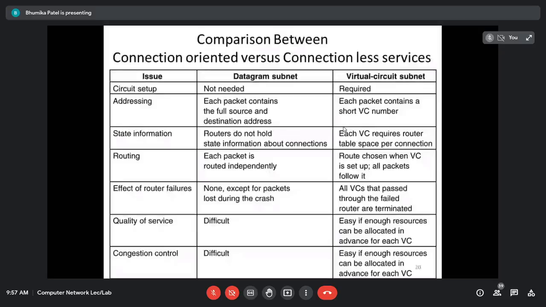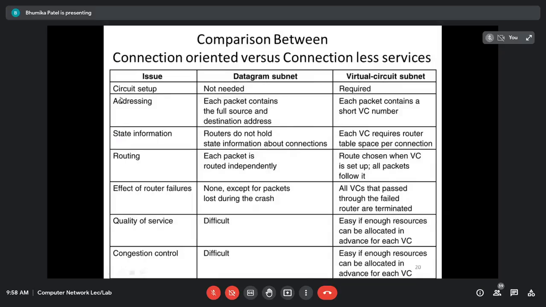So here let's see the difference between these two services: datagram subnet and the virtual circuit subnet. The first issue is circuit setup. As I said, there is no need to set up any circuit in the datagram subnet because there is no need of choosing the particular path, and all the packets do not have to follow the same path. Whereas in the virtual circuit subnet, we have to first set up the circuit. That means we have to establish the path. That is called the circuit setup.